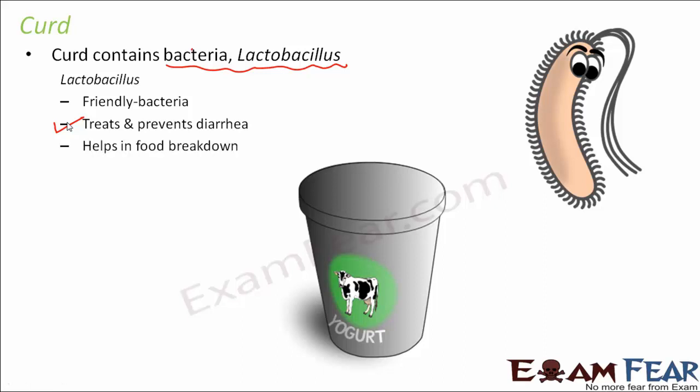It also helps in food breakdown. Once you eat the curd, this bacteria gets inside your body. So this bacteria helps in an indirect way in the process of digestion, because in the digestion process the complex food particles are broken down into simpler forms. So this bacteria also plays an important role in the process of food breakdown. It also helps in absorption of nutrients. Once the food is digested inside our body, the food is absorbed by different parts of the body, and that's how we get energy out of the food. So this bacteria also helps in absorption of nutrients. So you see, this bacteria after getting inside our body helps us in a number of ways.